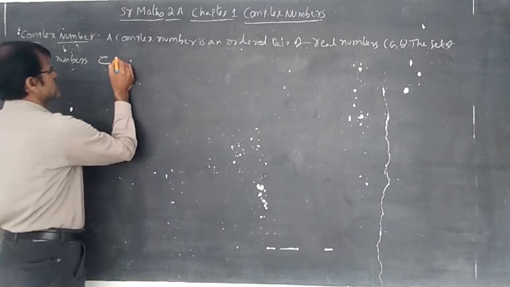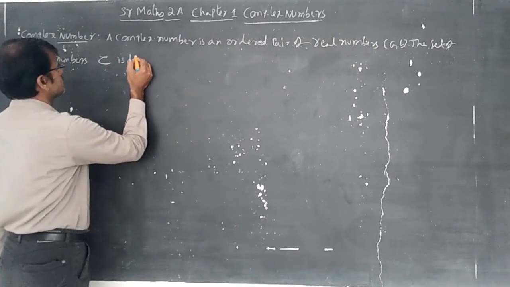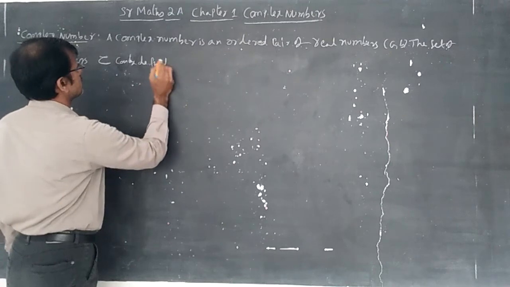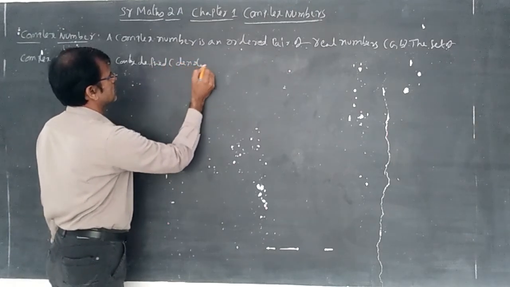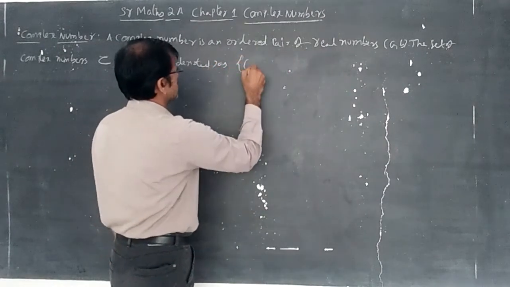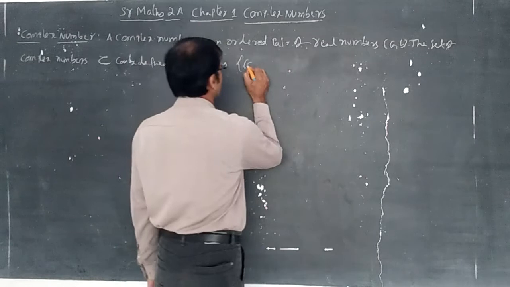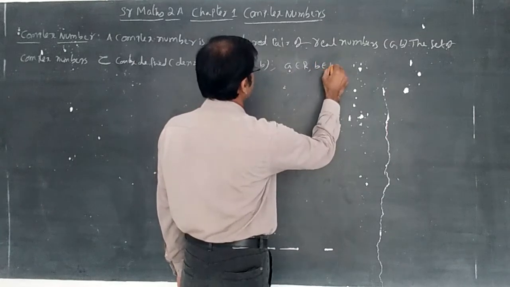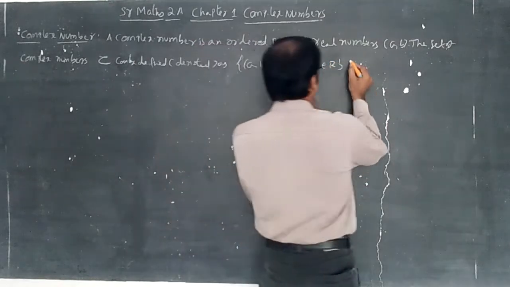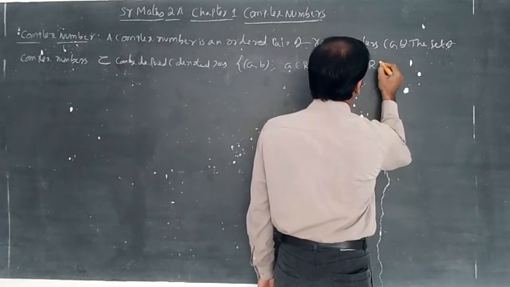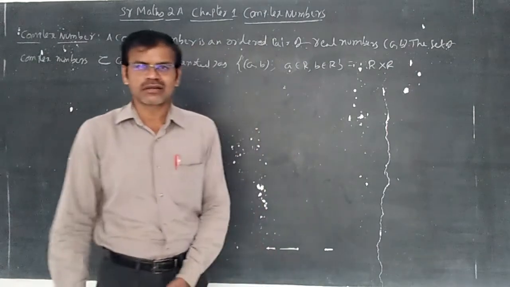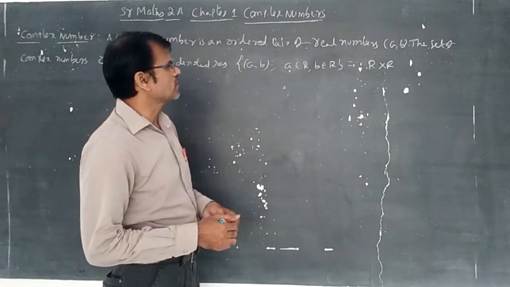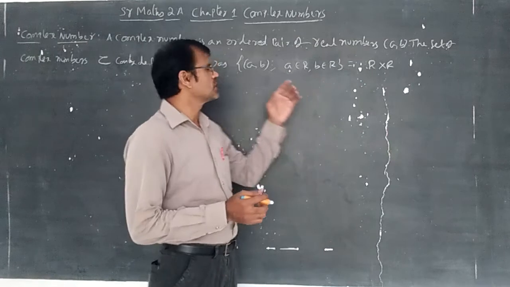The set of complex numbers C is denoted, or C can be defined, as the set of ordered pairs a comma b such that a belongs to R, b belongs to R. That is, the set of complex numbers C is equal to R cross R. So everything is real numbers only. Depending upon the real numbers, the ordered pair is called a complex number. The notation is capital C.